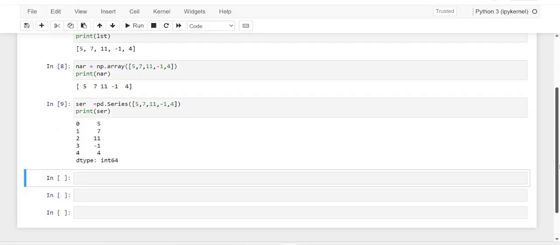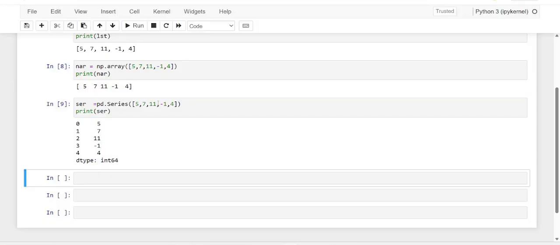So see here, as we can see the exact output in a text format, the internal structure of the series is based on two different arrays. On the right, we have an array of values, which we call the values, and which contains the input data which we passed here.